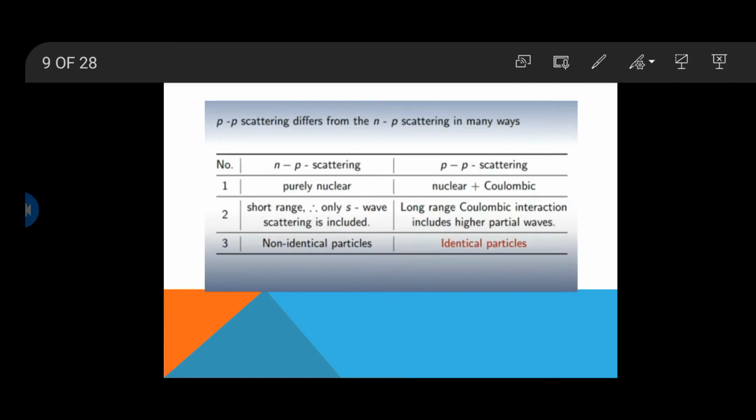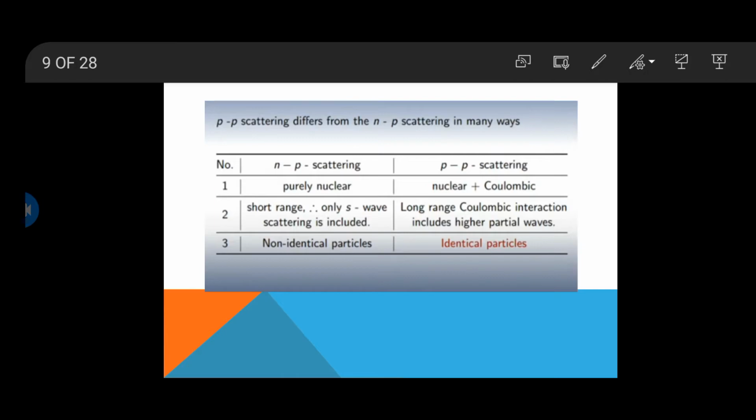We discussed in the previous slide that there is a lot of difference between proton-proton scattering and neutron-proton scattering. That is to say, there is a difference between identical particle scattering and different particle scattering. Here is the table that represents the difference between neutron-proton scattering and proton-proton scattering. Neutron-proton scattering is purely nuclear, short range, and involves non-identical particles.